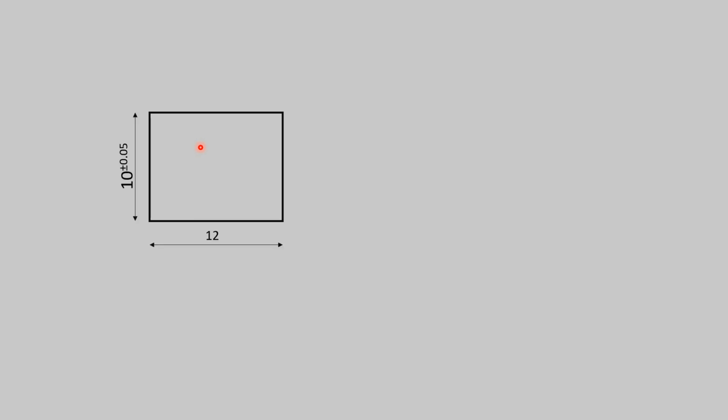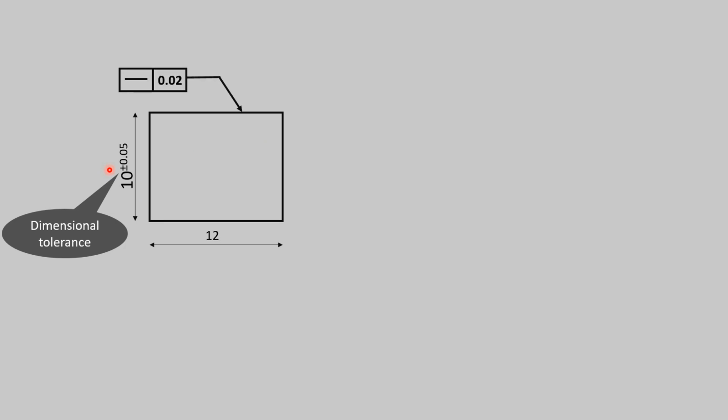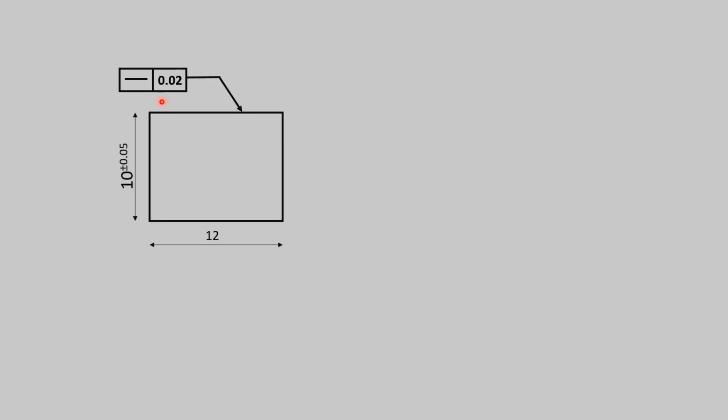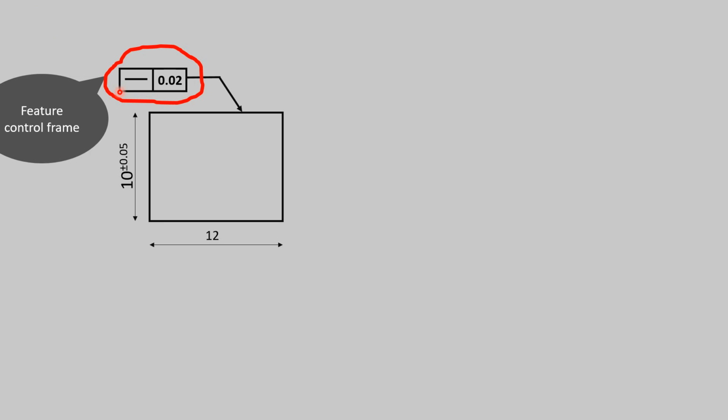Now we will see how geometric tolerance is defined within dimensional tolerance. Suppose this is a job, 12 is the width and this is the height, 10 plus minus 0.05. This is the dimensional tolerance. And we have to control the upper surface for straightness. So in this first block, this is the symbol of the geometrical feature, straightness, and this is the geometrical tolerance, the specified tolerance, and this complete block is known as the feature control frame.